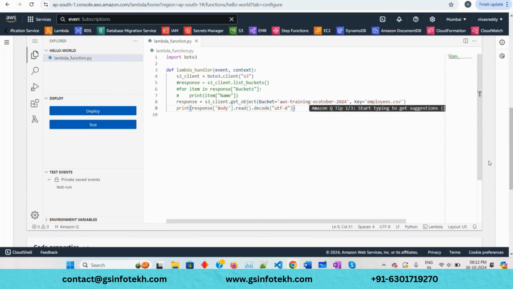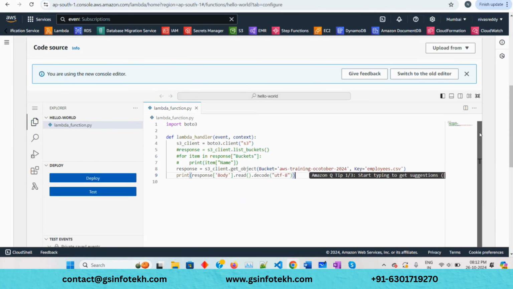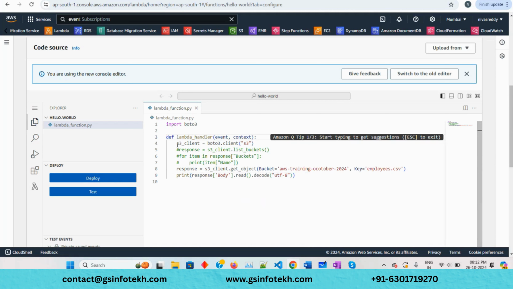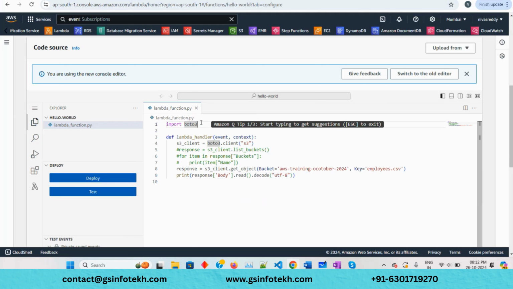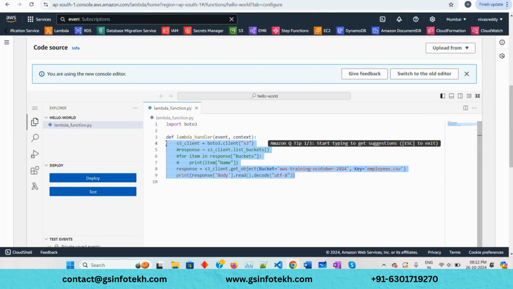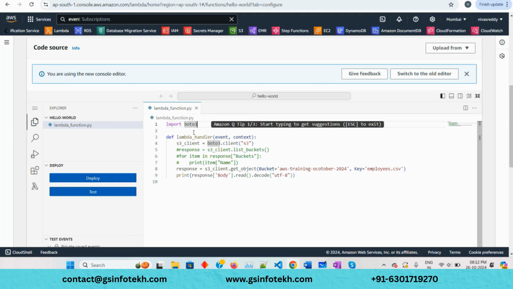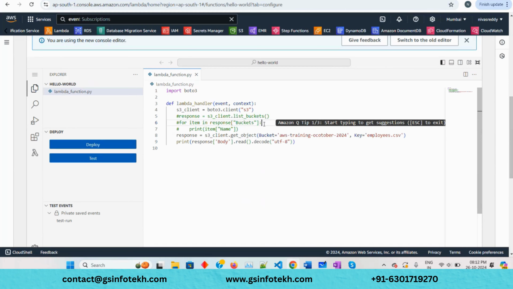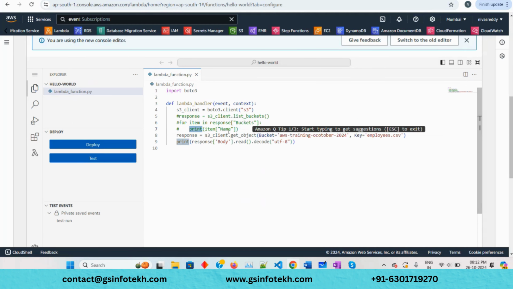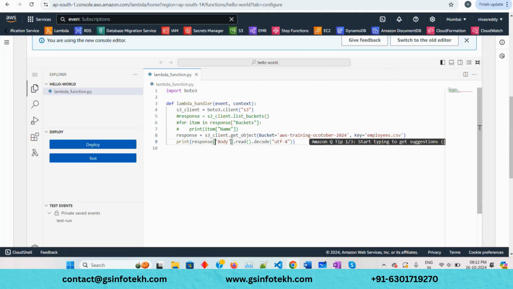I have one question, sir. During this training, are you going to teach me any Python? Actually, Python itself is a dedicated subject and will take a lot of time, but I'm trying my best to teach whatever we need with respect to AWS data engineering, like what libraries, for example Boto3 is one such library. If you want to learn Python, we need to start from the very basics, like what is a print statement, what is a response, why square brackets, why normal brackets, dictionaries, lists, tuples, a lot of things.